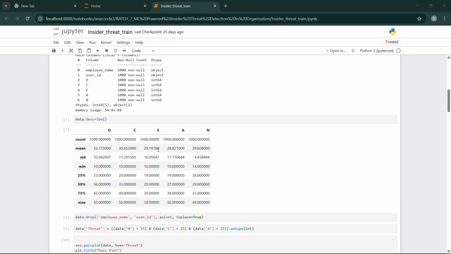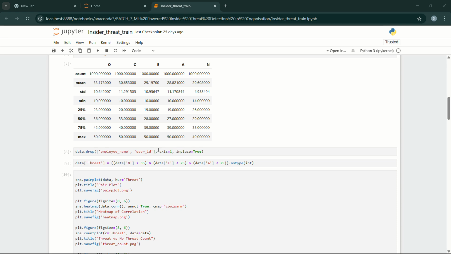And data dot describe. For the describe function, we see the values like count, mean, standard deviation, min, 25%, 50%, 75%, and max. For printing these values, we are using describe and drop. Drop is also a function.